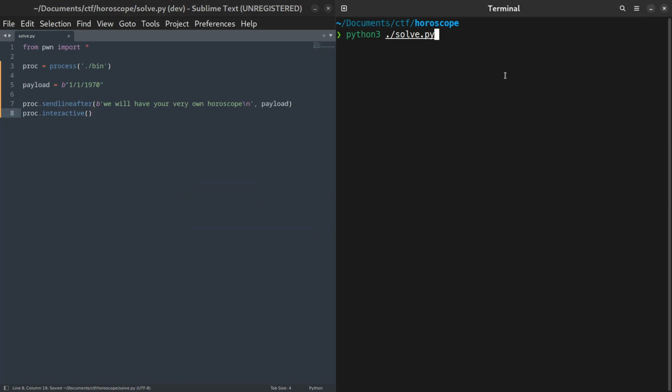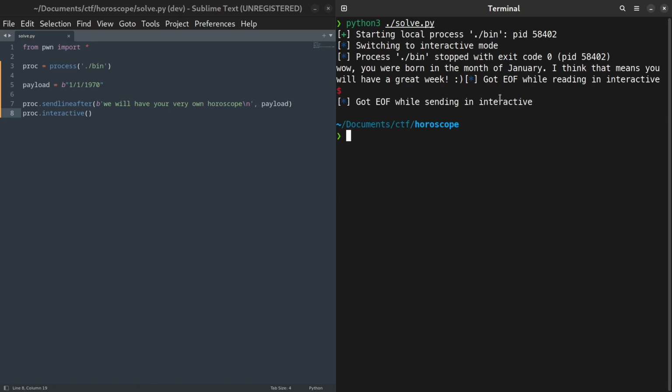Then, by convention, it's usually standard to interact with the process after the payload has been sent by doing proc.interactive. You can run this and it will do the input exchange, but it doesn't do anything else interesting. Because we're not exploiting it yet, the program simply exits immediately.